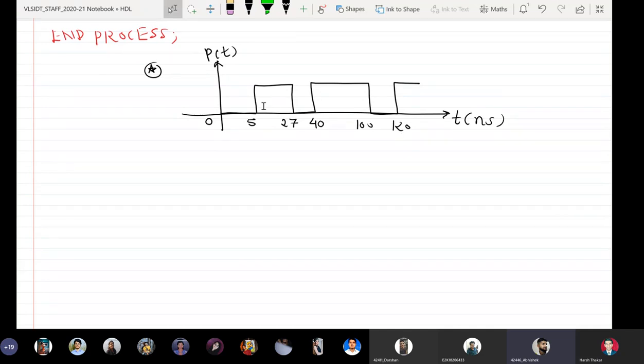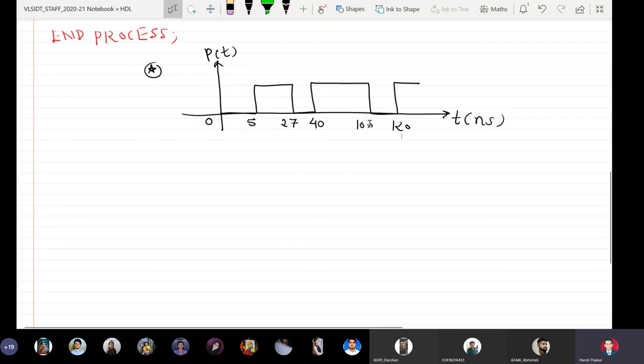Wait for 60 nanoseconds. Okay. Then P is assigned 0. Wait for 20 nanoseconds. And then P is assigned 1, and we have to put wait. So the last statement will be P is assigned 1, and you have to say wait. Then after becoming 1 at 120 nanoseconds, it will continue at 1 for infinity. Perfectly, that means your answer is perfectly correct. That means you have understood the previous example properly.